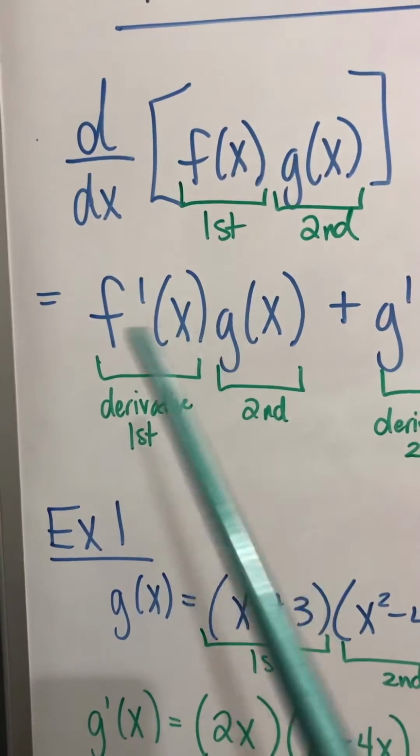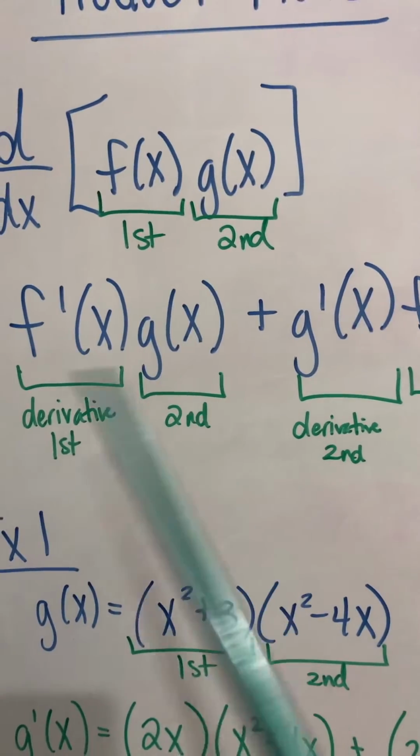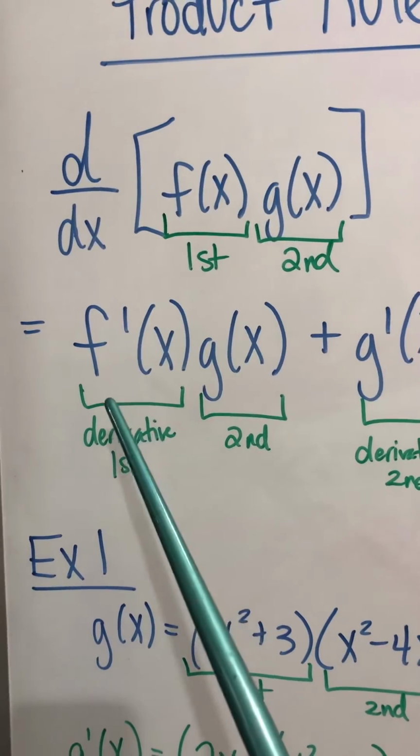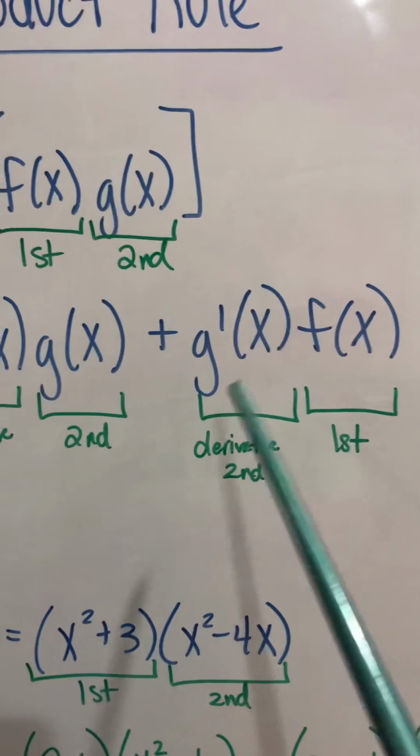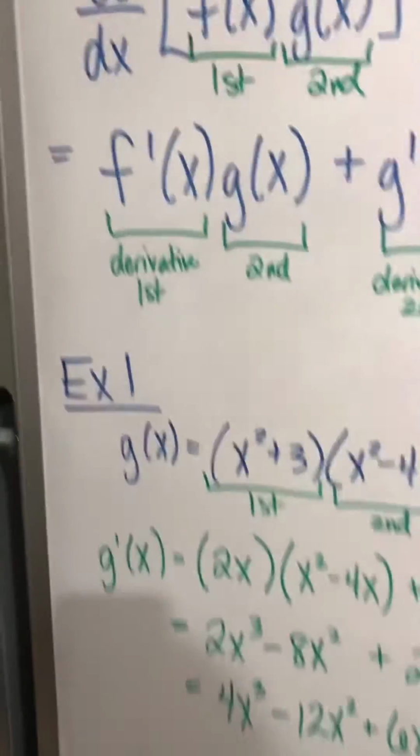Now it doesn't really matter which way you write these when multiplying because of the commutative property. It doesn't matter the order you multiply things, but just make sure it's derivative of the first function times the original, derivative of the second function times the original. Okay, so let's look at an example.